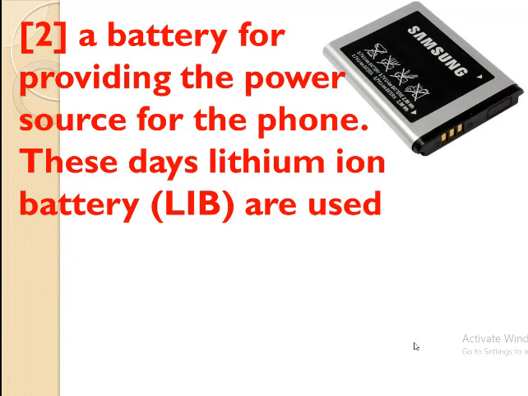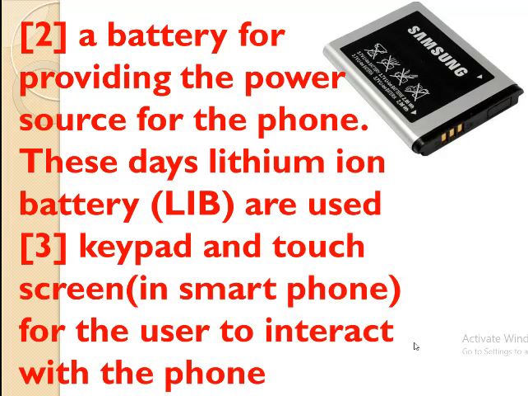The second important part in the phone is the battery that provides the power source for the phone. These days phones use lithium ion batteries, LIB. The next important part of the phone is the keypad in a keypad phone or the touch screen in a smartphone. These are the interface parts used by the user to interact with the phone. You can interact with your phone with the help of the keypad or the touch screen.